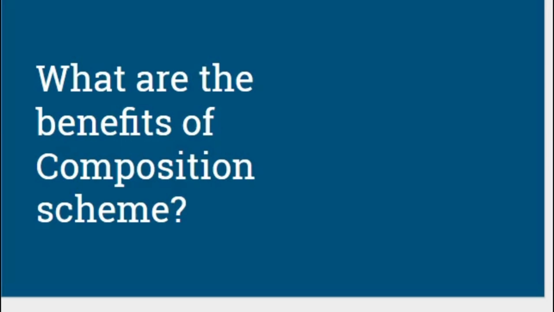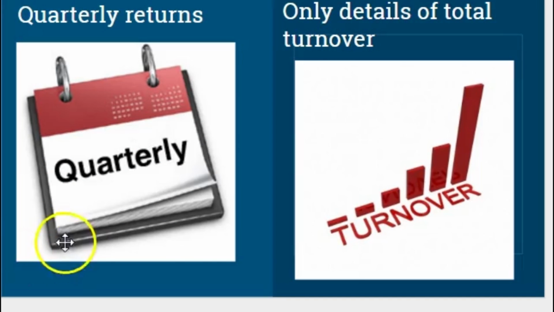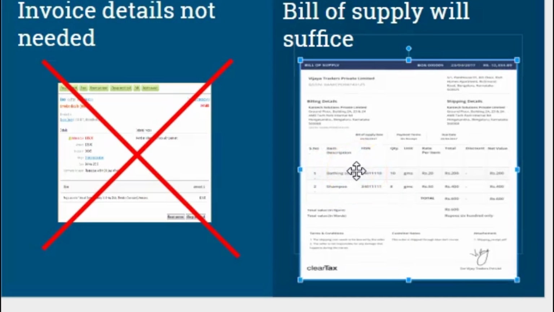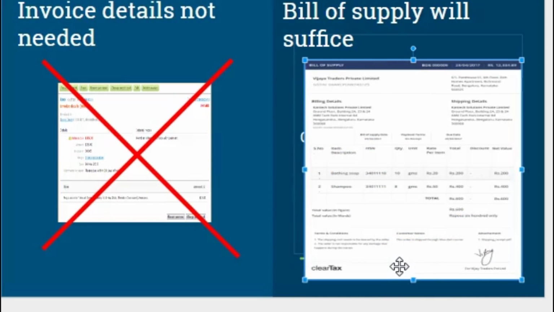Now you should definitely see the benefits of the composition scheme. You need not file returns every month. You will have to file returns only once in a quarter, that is by the 18th of the month following the end of the quarter. You shall furnish only details of total turnover to the department. Invoice details are not needed. Rather, a bill of supply will be sufficient. Now, what is the difference between an invoice and a bill of supply? An invoice will have details about the rate of tax charged on each product in the bill and also the HSN code. Both of them are not required in the bill of supply. You can just state the aggregate value of the product that you've sold and that will be sufficient.